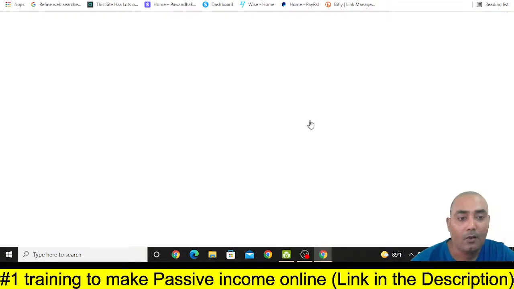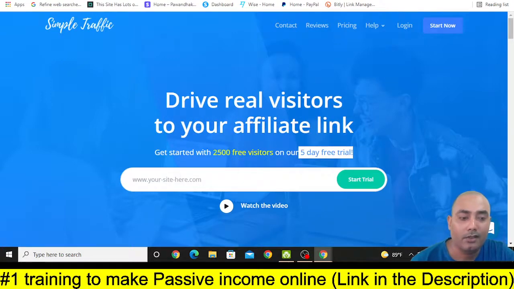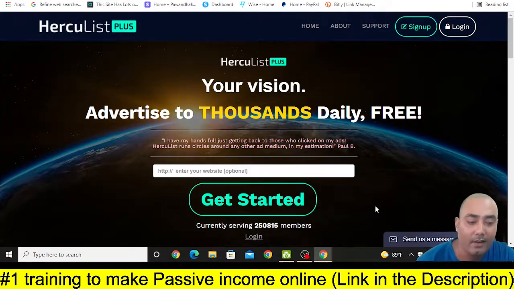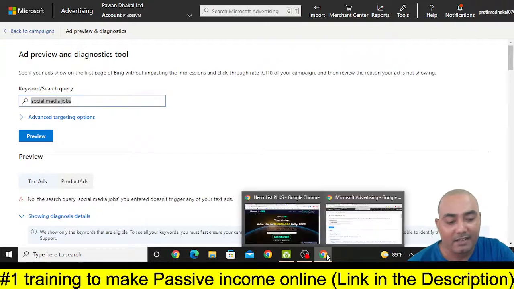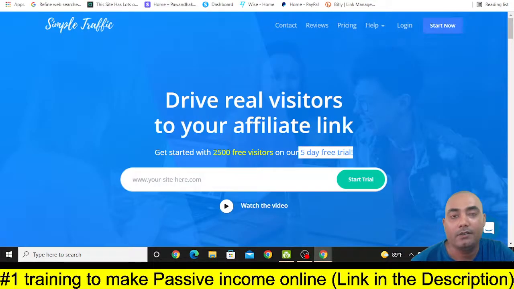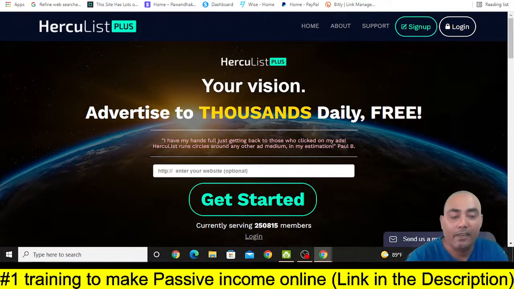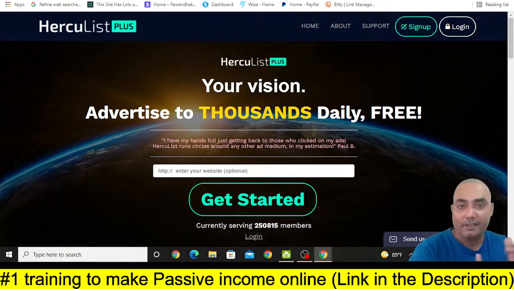So you can use this free traffic, and additionally you can also use Microsoft Ads paid traffic. Higher quality traffic will be from Microsoft Ad, which will bring you instant sales, and you should see which of these free traffic sources will be able to bring you sales on an autopilot basis, and keep on repeating the same process.